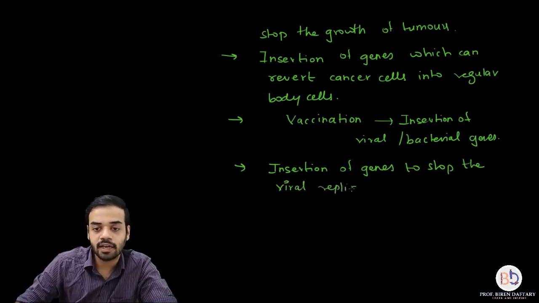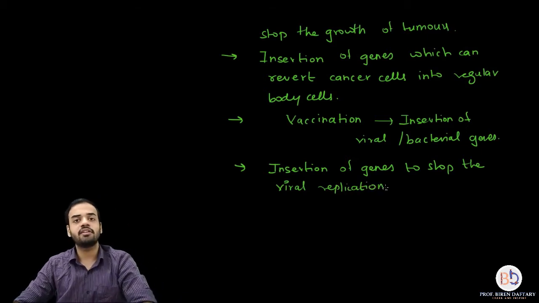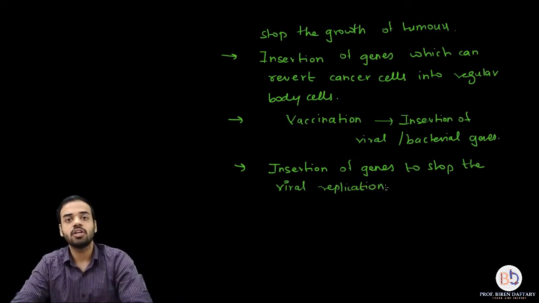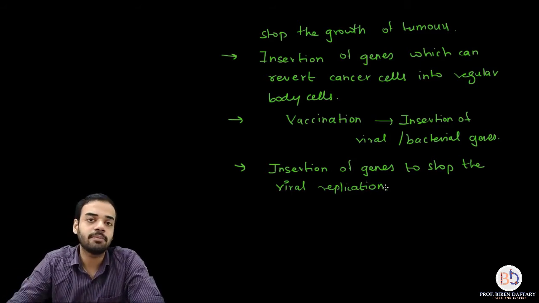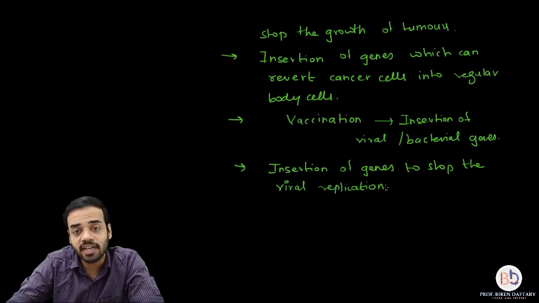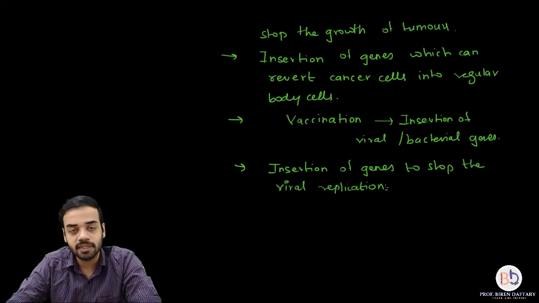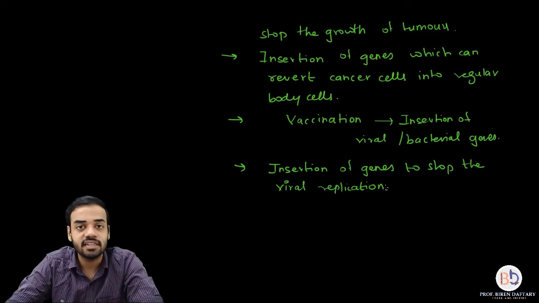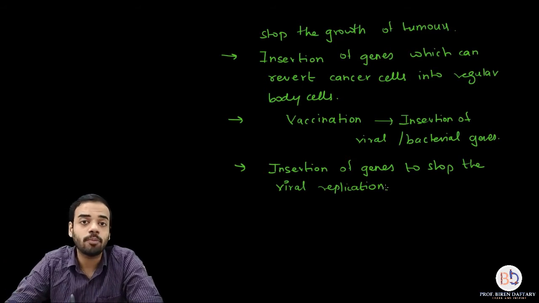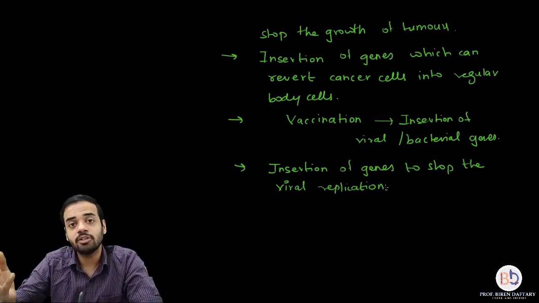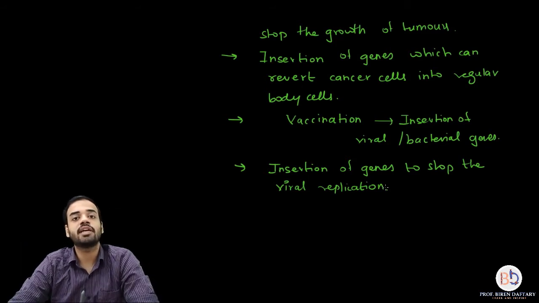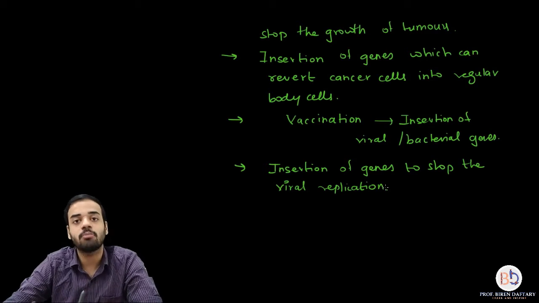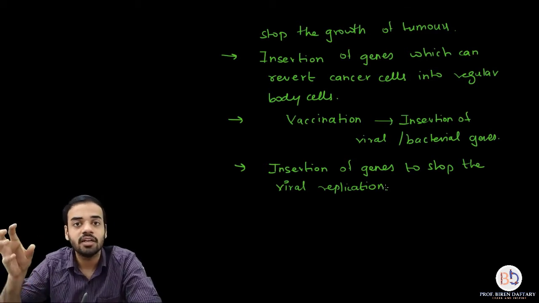Suppose you are having a viral infection or a viral fever or any disease caused by viruses in your body, and the viruses are multiplying or proliferating at a very high rate. Then one of the ways of stopping these viruses is by inserting a gene which can stop the multiplying of viruses. So by using gene therapy, you can insert a gene into the genome of the organism and stop the replication or multiplication of viruses and thereby control the disorder.